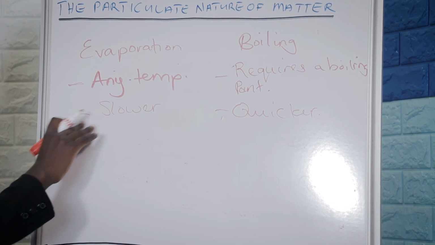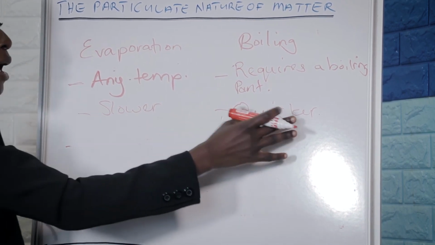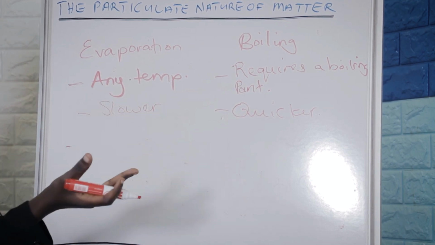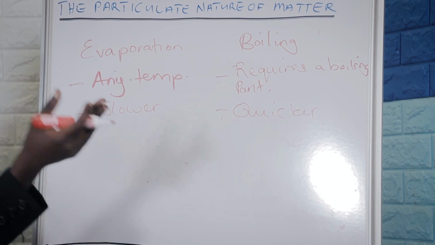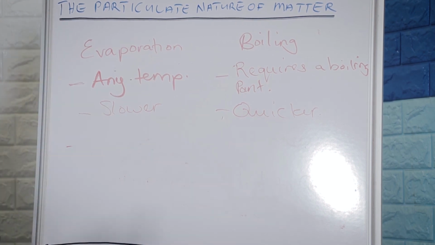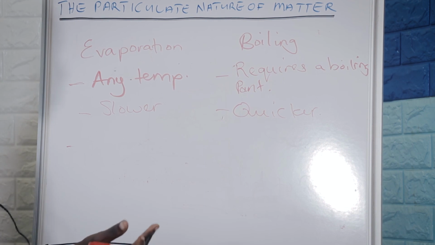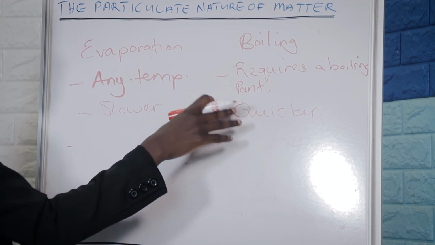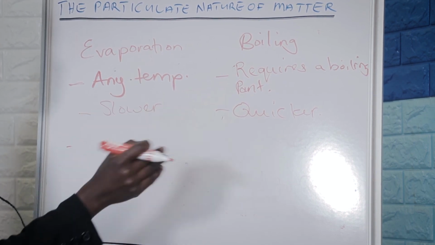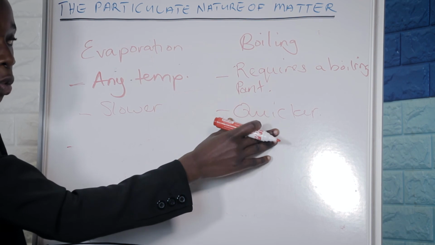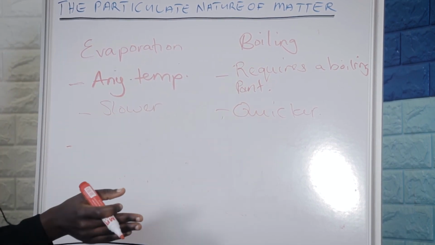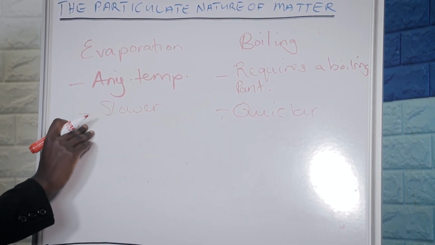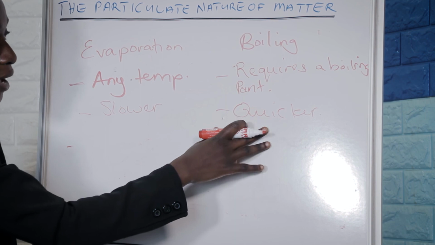The reason why we are saying evaporation is slower and boiling is quicker is, take for instance, you get a container, a pot of water, you leave one outside for some time, and then you put the other one on the stove to boil. You are introducing heat to it, and you're going to discover that as the water is boiling, being converted to a gas, it's going to react much quicker as compared to when you leave it outside, because no temperature is required for that. That's why we're saying evaporation is slower and boiling is quicker.